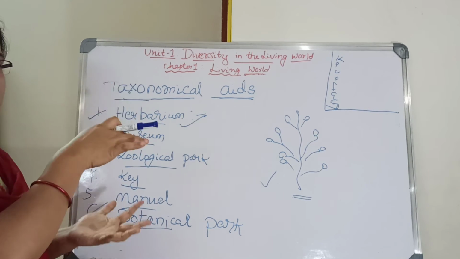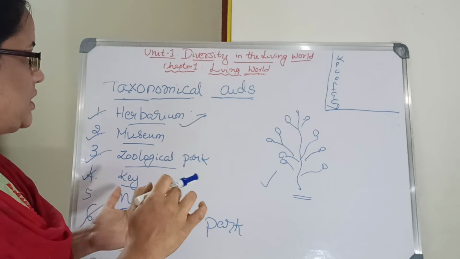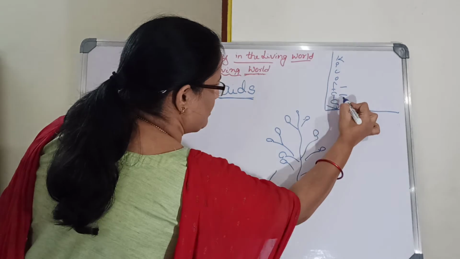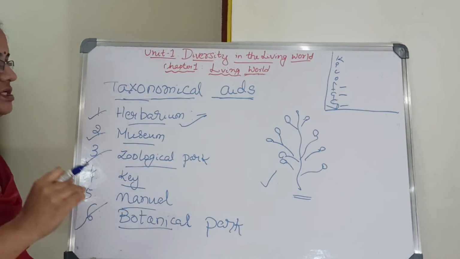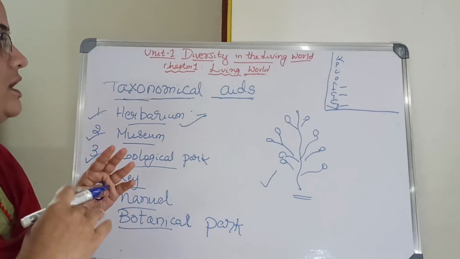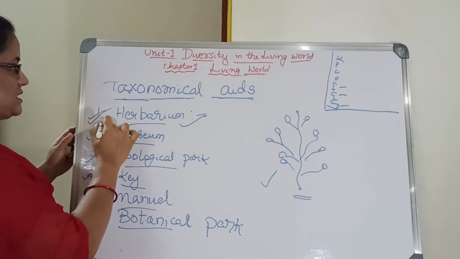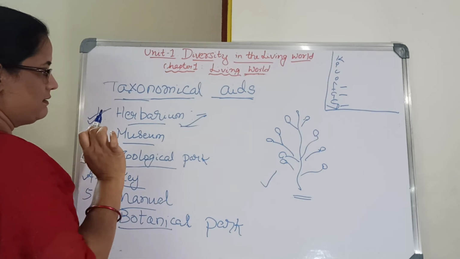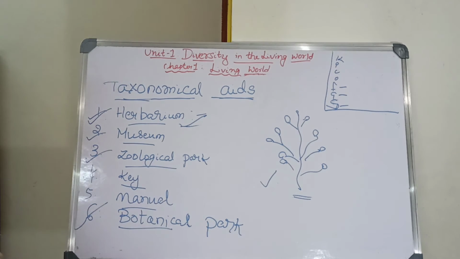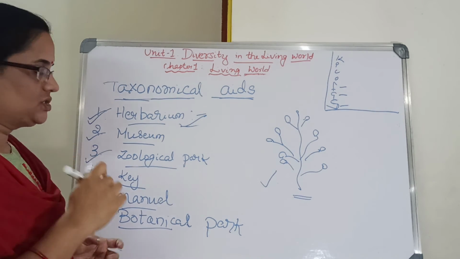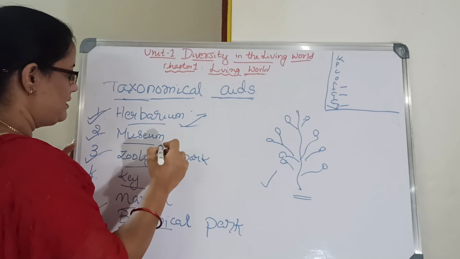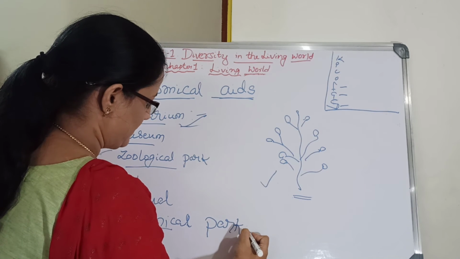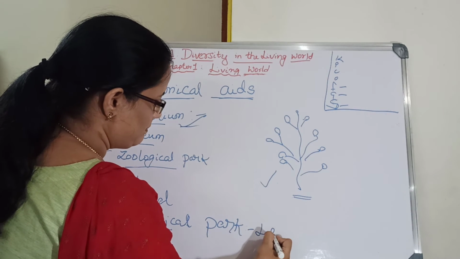All these are filed in folders with the family name, from small plants to big plants. The collection is called taxonomical aid, herbarium. They will ask as a question, what is herbarium? You can write the definition. The next part is the botanical park.